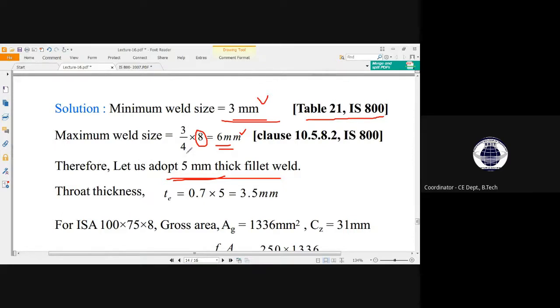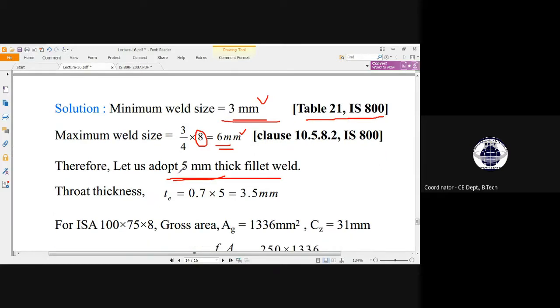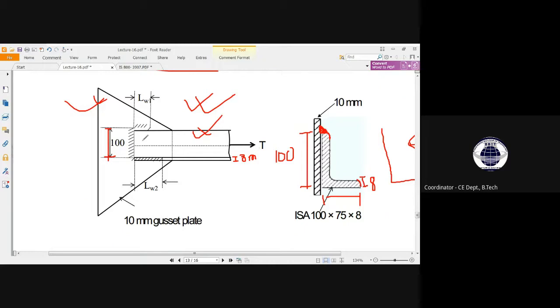Now that we have decided our size of weld, we have to calculate the strength of that weld size. Will that welding strength be able to hold this ISA section and the gusset plate?